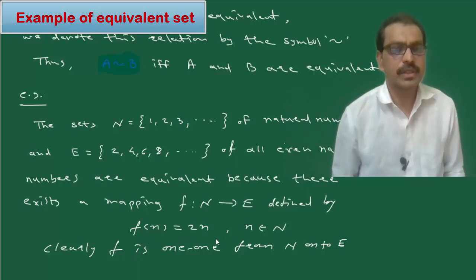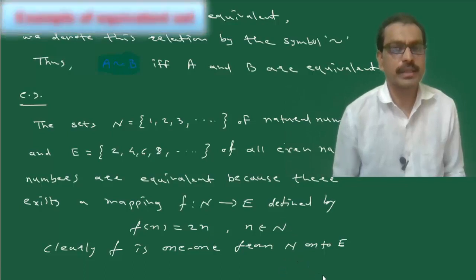Clearly this function f is 1-1 and onto. Okay, this is an example of equivalent sets.